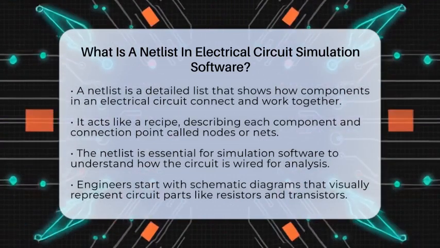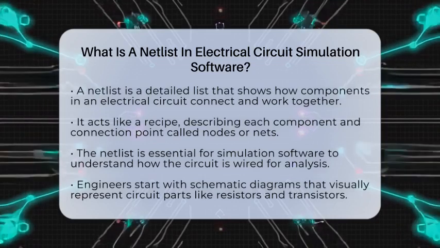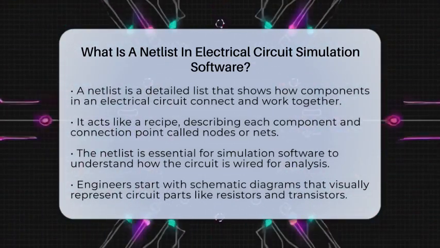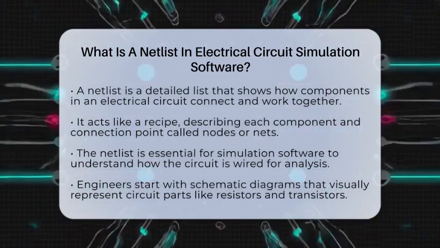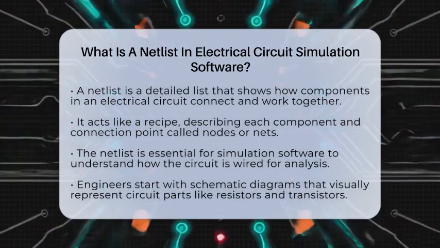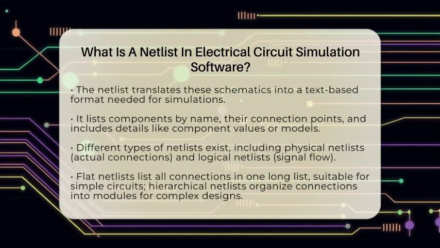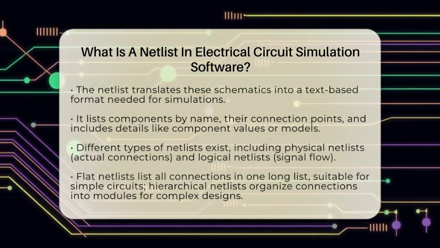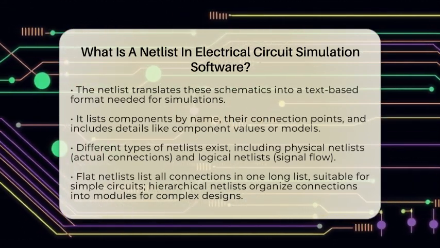This list is essential because it tells the simulation software exactly how the circuit is wired. Without it, the software wouldn't know how to analyze the circuit's behavior. When electrical engineers design circuits, they often start with a schematic diagram. This diagram shows all the parts like resistors, capacitors, transistors, and integrated circuits visually. But to run simulations, the software needs a text-based description of those connections. That's where a netlist comes in.